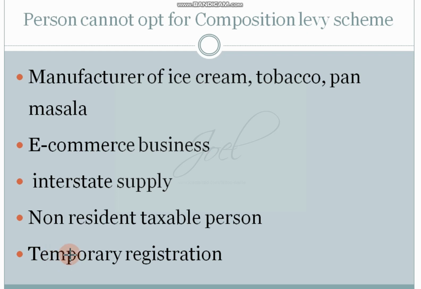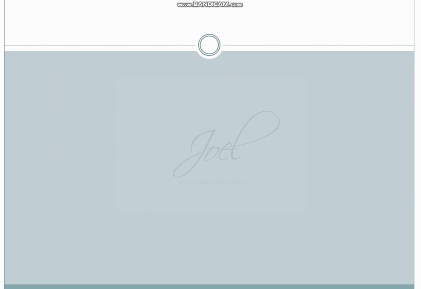As soon as he sells all his products and goes back, that registration will be cancelled. Those kinds of people are considered temporarily registered persons under GST. So that is a concept.